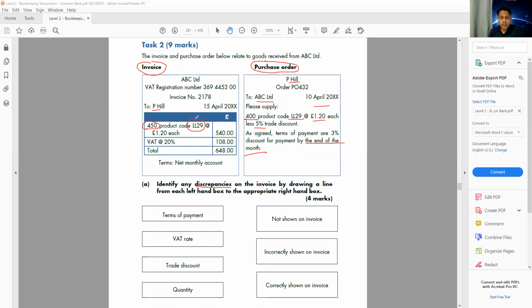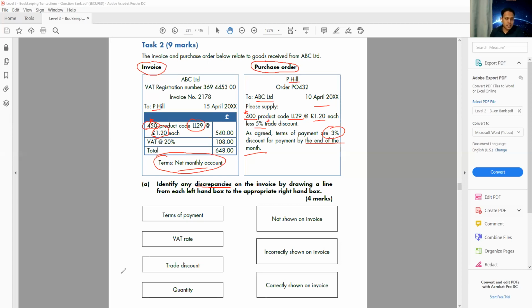Then I have the unit price, 1.20. That's fine. So I can see here there is a problem. Then they said 5% trade discount on the order, but on the invoice I don't see the 5% trade discount. He didn't give me any discount. So there is a problem with the trade discount. And they said 3% prompt discount. I don't see any 3% prompt discount. They just said pay monthly, net monthly account. They didn't say anything about the discount. Okay, now let's find it out.